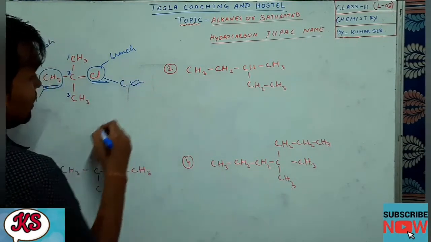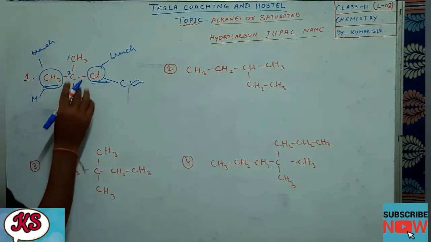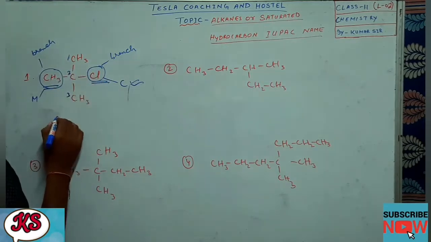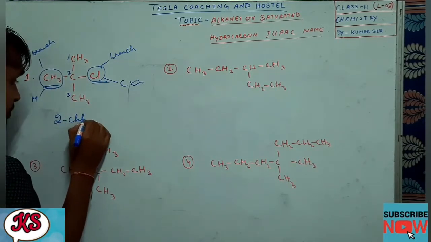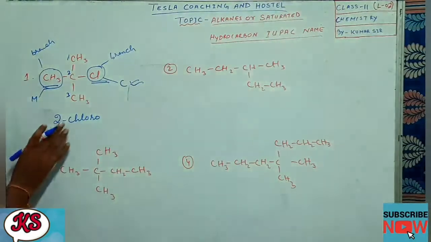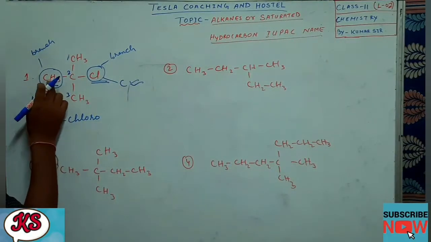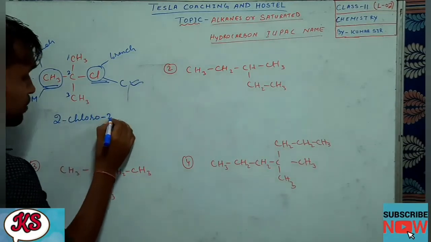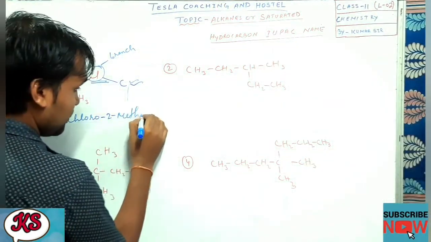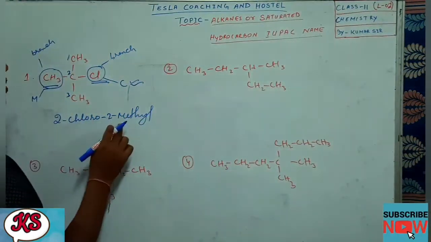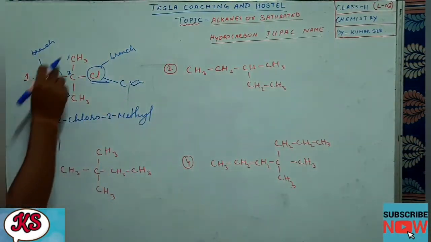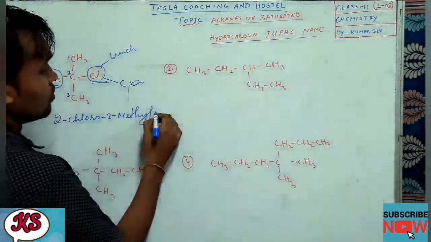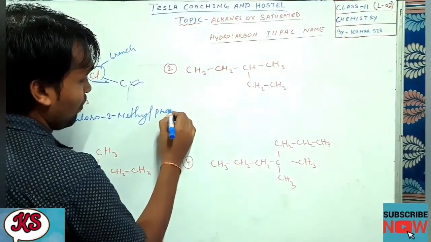C comes alphabetically first. So we'll be writing here, what is the position of chlorine in the main chain? It is attached to the 2nd carbon. So we'll write here 2-chloro. Okay, 2-chloro. Then again the branch is at the same position, 2. So we'll write here 2-chloro dash 2-methyl. Okay, so 2-chloro 2-methyl, and what is the maximum number of carbons in the main chain? 3. So we'll write here propane.